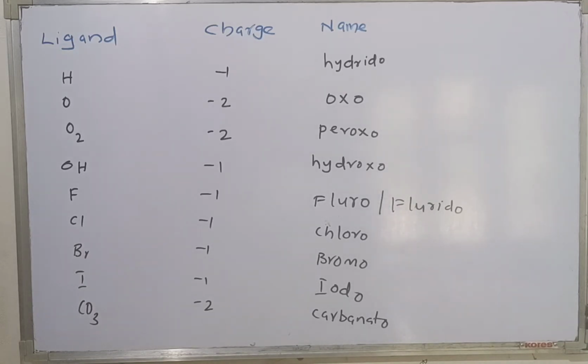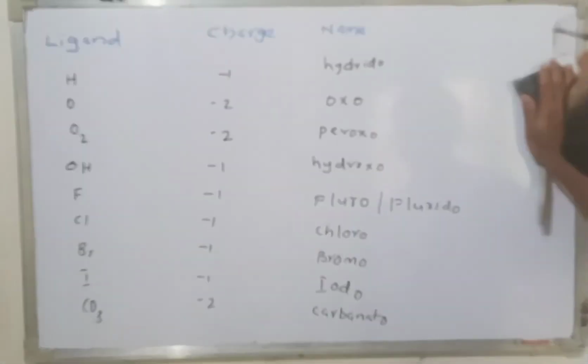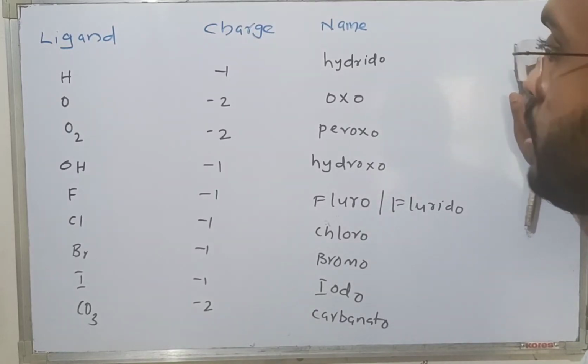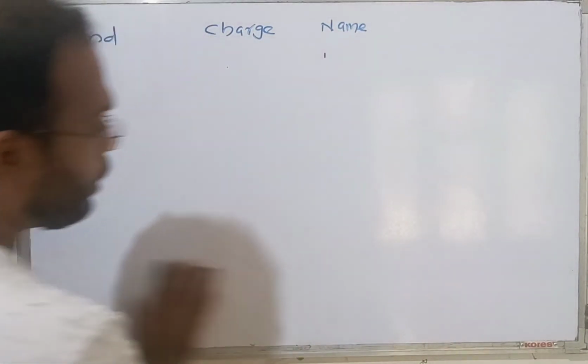Now I will continue. You just copy down all these ligands one by one. Hydrido, oxo, peroxo, hydroxo, fluoro, chloro, bromo. My dear students, when you see a ligand attached to the metal atom, you should be able to identify its charge. That is the most important thing.